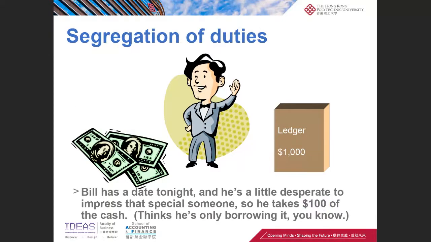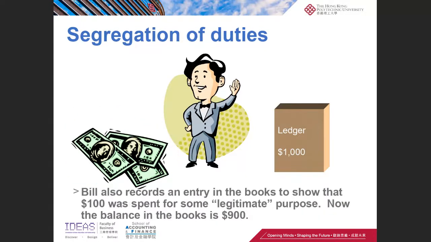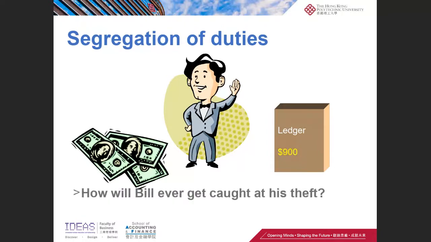All right, so the cash gets reduced to 900. And he also records an entry in the book to show that the 100 was spent for some legitimate purpose. So now the balance in the book becomes 900.